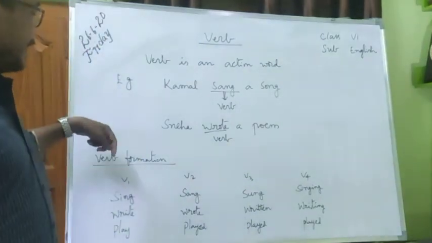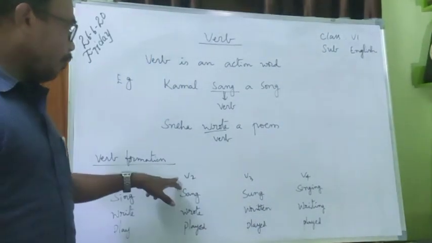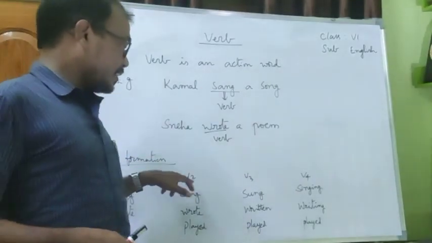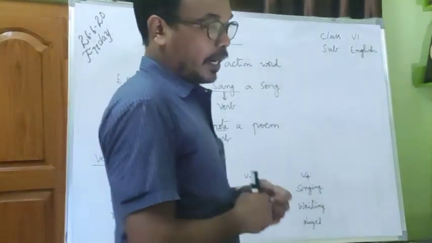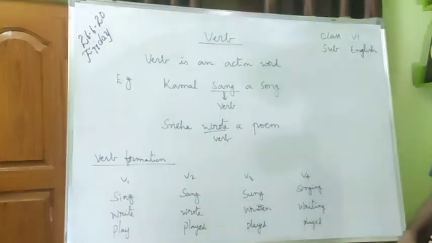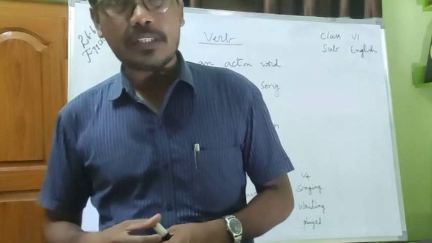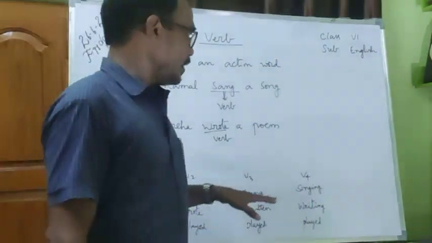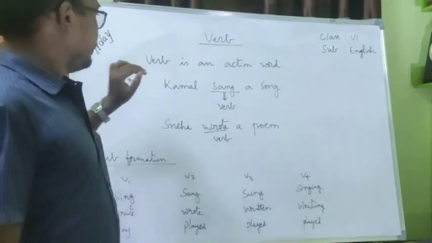So, once again I read these verb formations. V1 means present. V2 means past form. V3 means past participle. V4 means present participle. So, these are verb formations and you have to learn as much as you can. Simple. Verb is an action word.